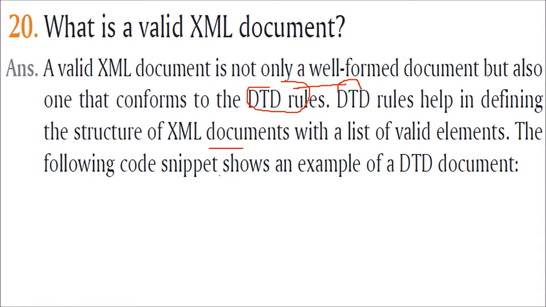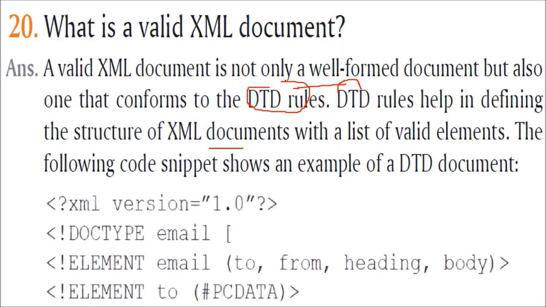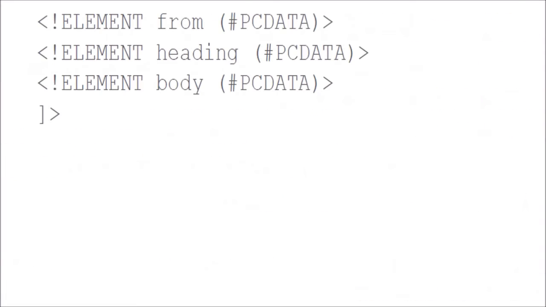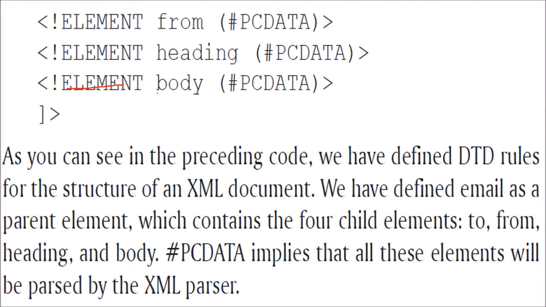So just see a code. You'll see that this is the DTD. This is the DTD which is actually making the XML document, which will say XML document is valid or invalid. XML version, document type, email. So now email has been made with to, from, head, body. Email is the root and these four will be the children of the XML you are going to make. So in this code we have defined DTD rules for structuring of XML document.